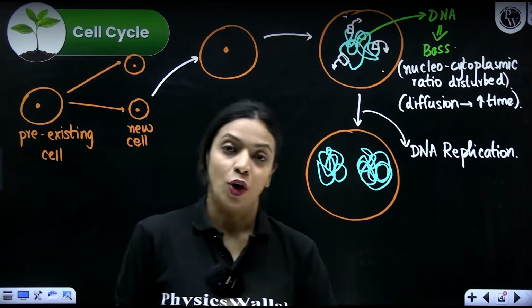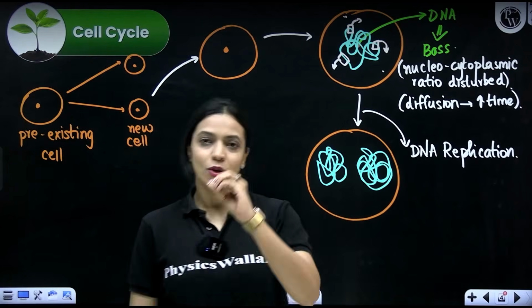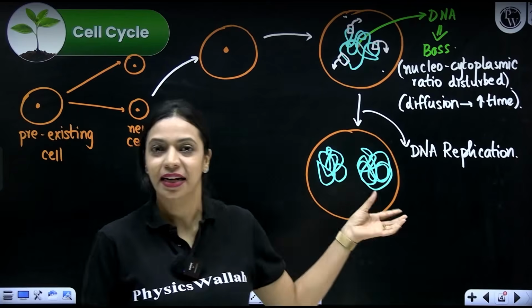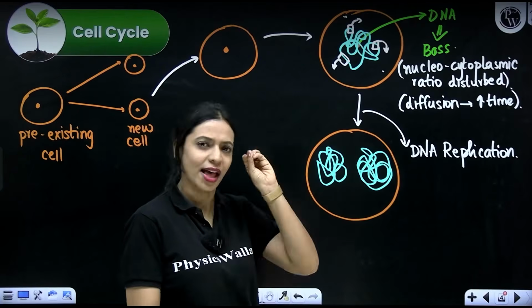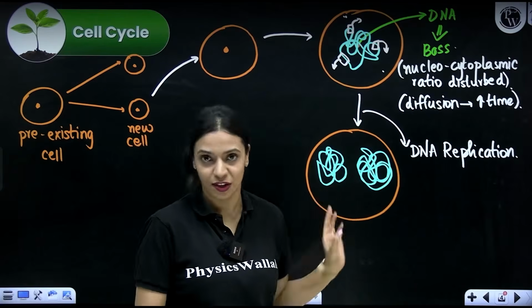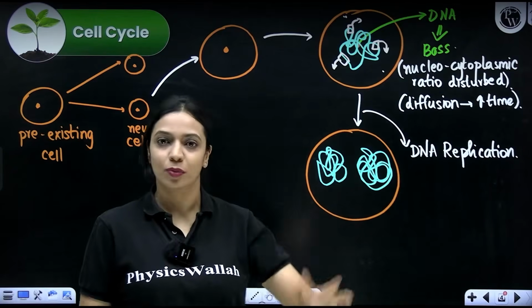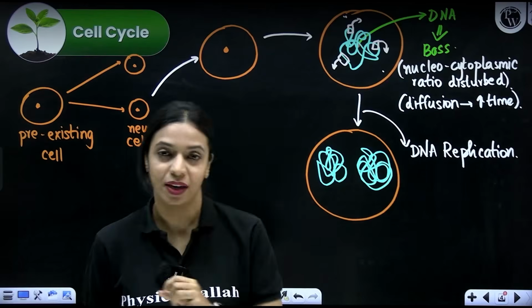Replica means exact copy. You look like your mother's replica means you're looking exactly like your mother. That's what it means. Replica means copy. So here DNA is getting replicated means DNA is making an exact same copy of itself, no change at all. Same information will be copied onto another molecule of DNA. So that happens. Okay, this happens when?